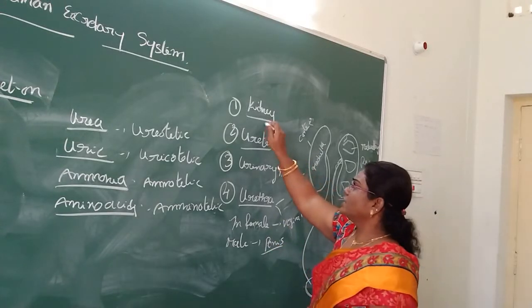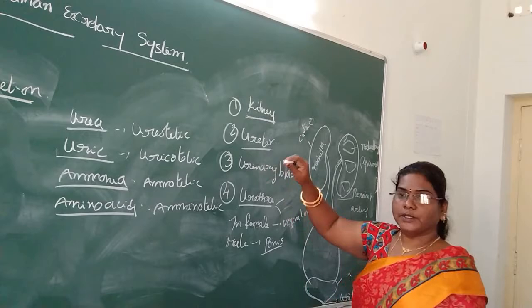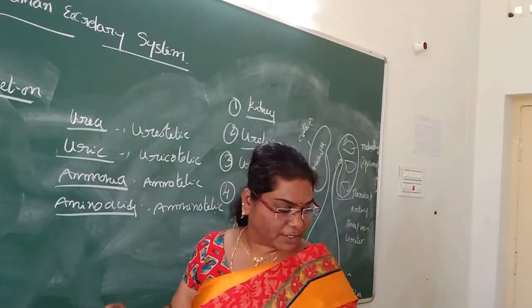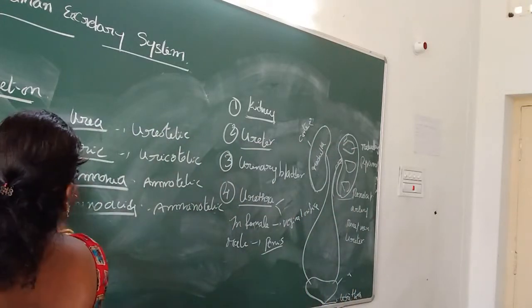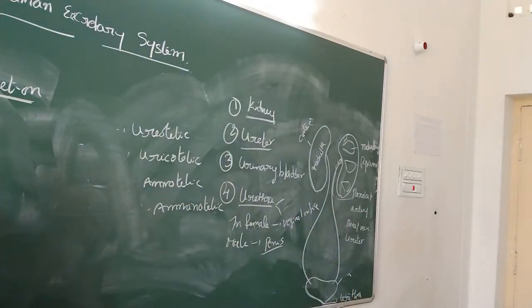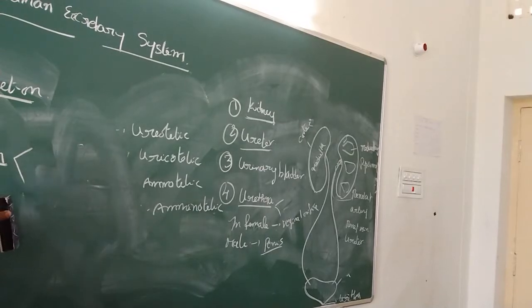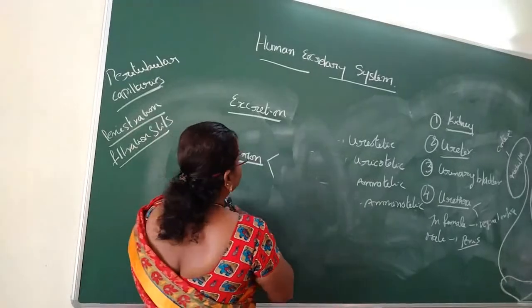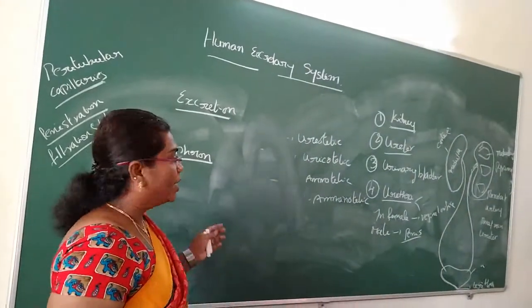Next, each kidney is made up of about one million nephrons. The structure of the nephron is also most important for the essay. The nephron is the structural and functional unit of the kidney. What are the main parts of the nephron?